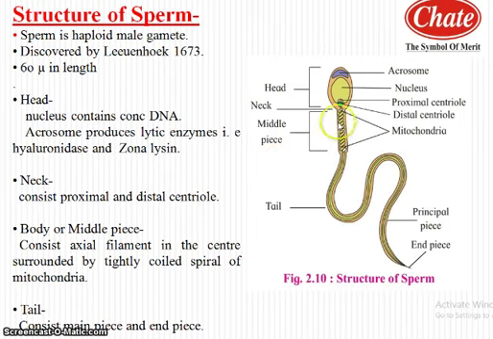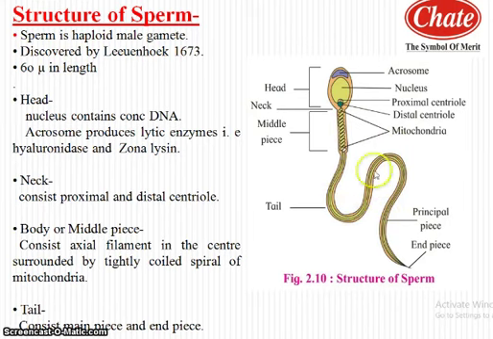The middle piece of the body consists of the axial filament, which is surrounded by a tightly coiled spiral of mitochondria. These mitochondria supply energy for respiration, liberating the energy. So this middle piece is termed the engine room of the sperm, while the tail is long, averaging 40 to 45 micrometers in length.